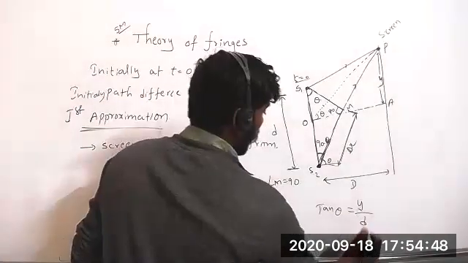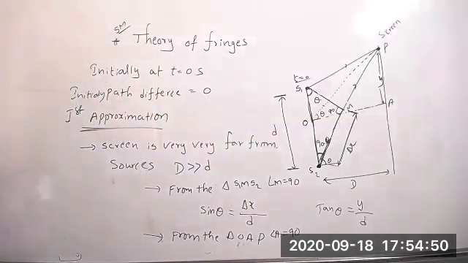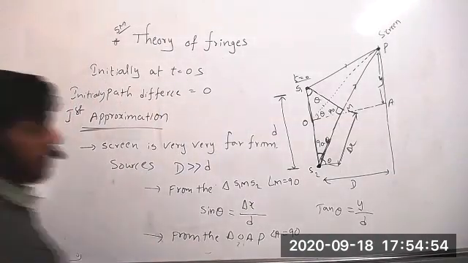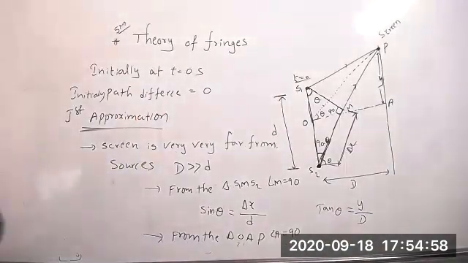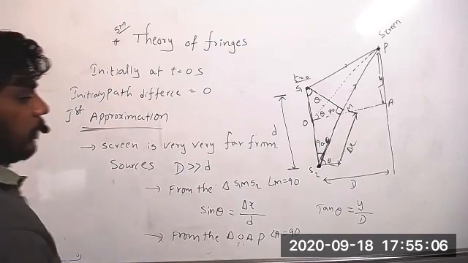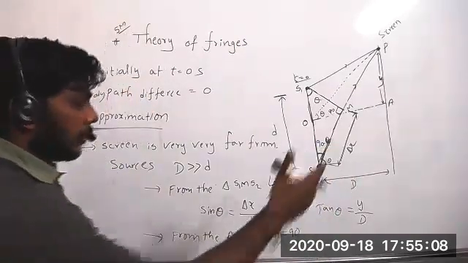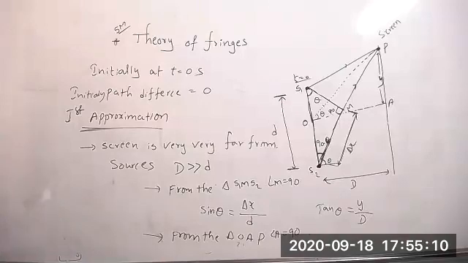Y by D. Okay. Capital D, yes. Now, second approximation I'm taking. The second approximation is.